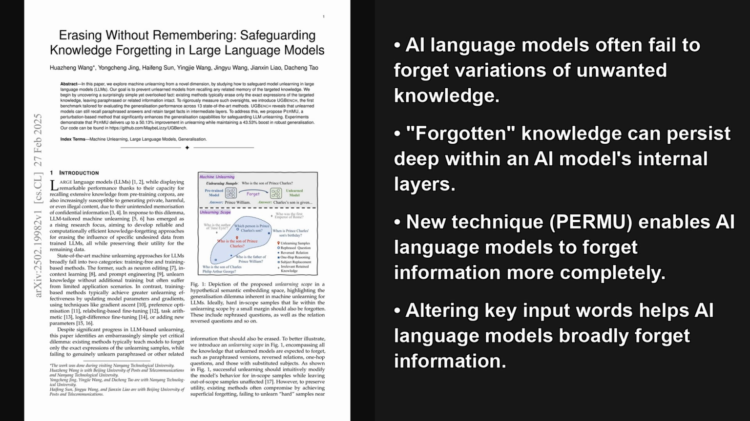I'm Alex. Today, we're looking at "Erasing without Remembering: Safeguarding Knowledge Forgetting in Large Language Models," published February 27th, 2025. This paper tackles a key challenge, ensuring LLMs truly forget information, not just specific phrases. The authors point out that current methods for machine unlearning, which is about removing specific data from trained models, often only erase exact expressions. They introduce UGBench, a new benchmark to evaluate this, and PERMU, a method to improve the generalization of unlearning, making sure the forgetting extends to related ideas.